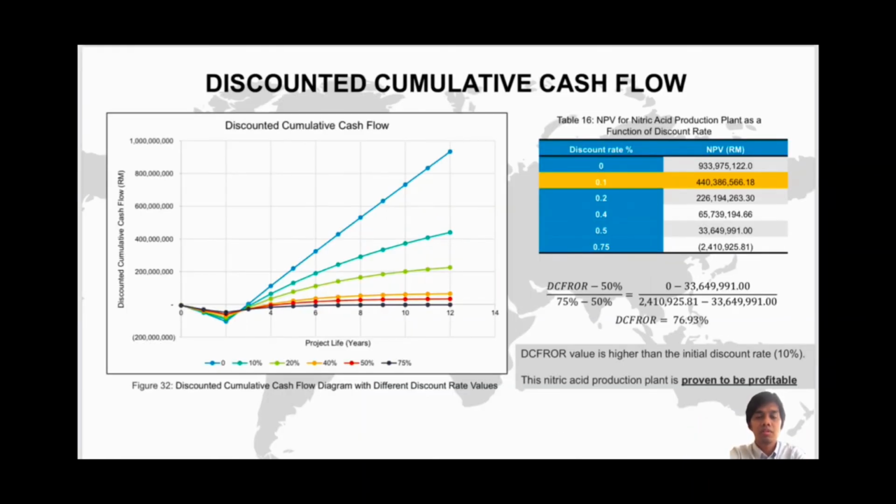On discounted cumulative cash flow, there are significant effects of discounting the cash flows to account for the time value of money based on our calculation. First, as the discount rate increases, the payback period also increases in terms of time basis. As calculated, the value increased from 3 years to 4.5 years. So, we choose 0.1 as our discount rate, which shows that our DCFROR value is higher than the initial discount rate. Thus, our production shows to be profitable.